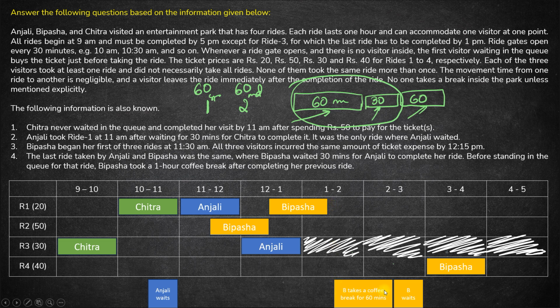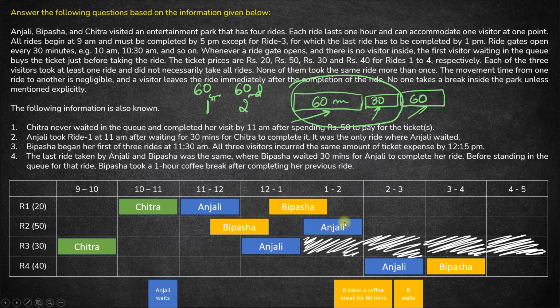After that she waits for 1 hour, she takes a coffee break of 1 hour. Then she waits for 30 minutes and then finally she takes her last ride, from 3 to 4. And before this Anjali must have taken ride 3 from 2 to 3. Okay. And between 1 to 2, what would Anjali have done? Anjali would have taken the ride